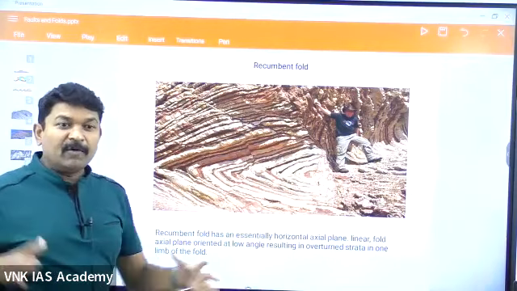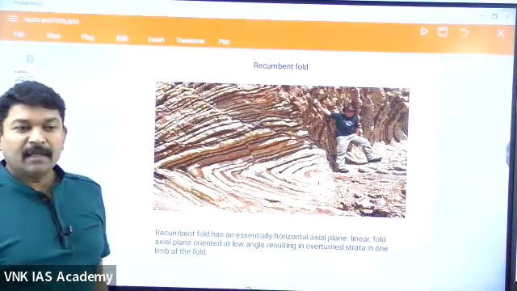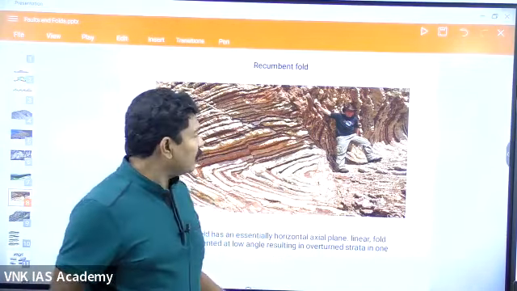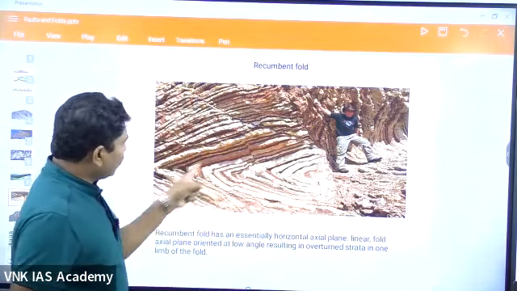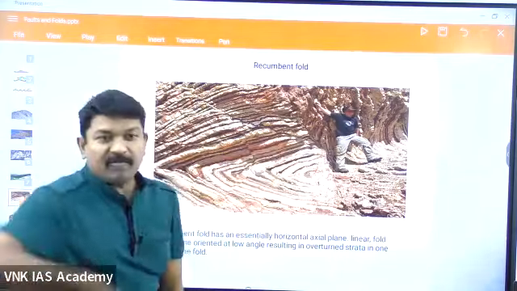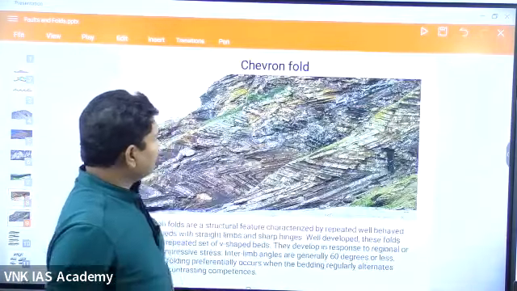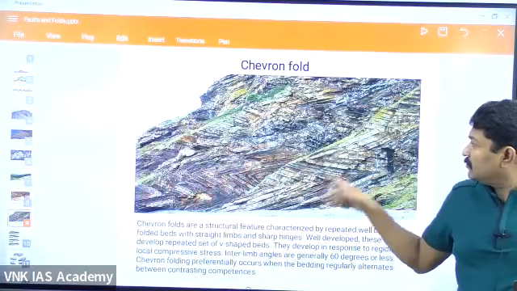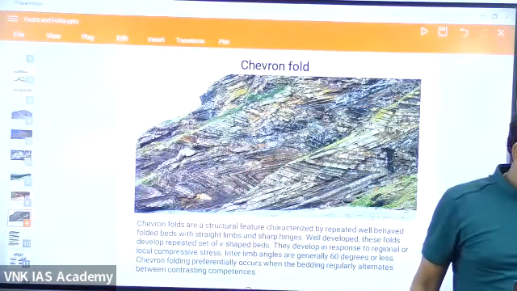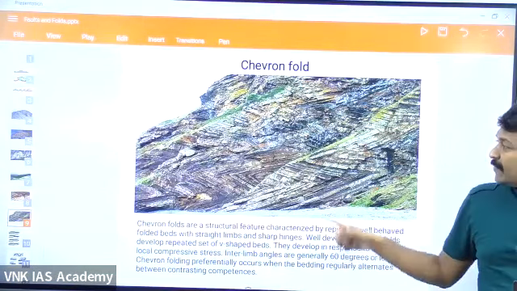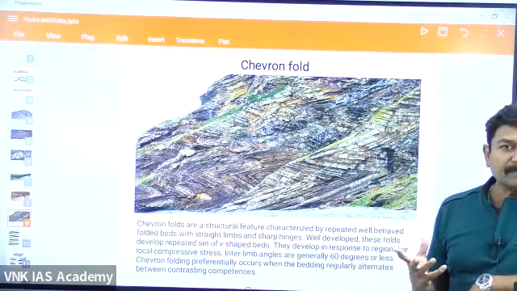After the recumbent fold, if further force is applied, the area turns into chevrons. What are chevrons? Could you see the recumbent, which are just V-like structures? The entire rock will have V-like structures. See this one? You can find all the V's. This is called chevron.